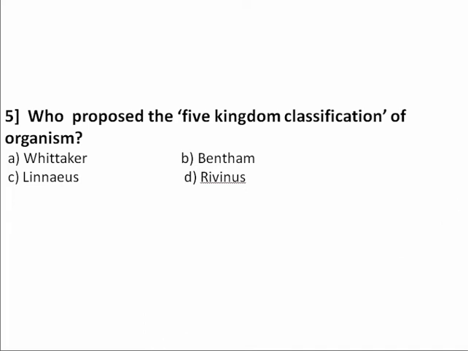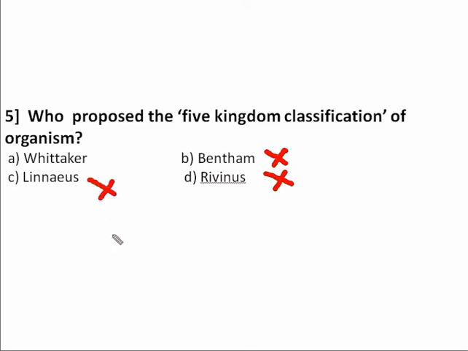By seeing this question, we can choose the options or we can eliminate the wrong options and choose the only right option. Bentham is not related to the classification, so this is wrong. Rivinus is also not related to the classification. Linnaeus is related to taxonomy, so this is also the wrong option.